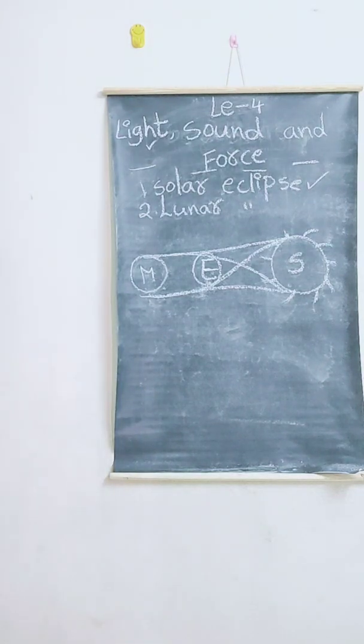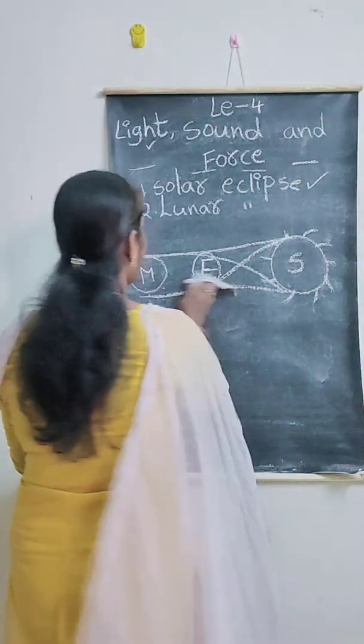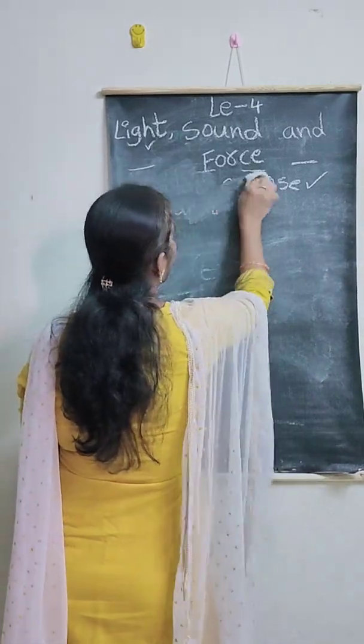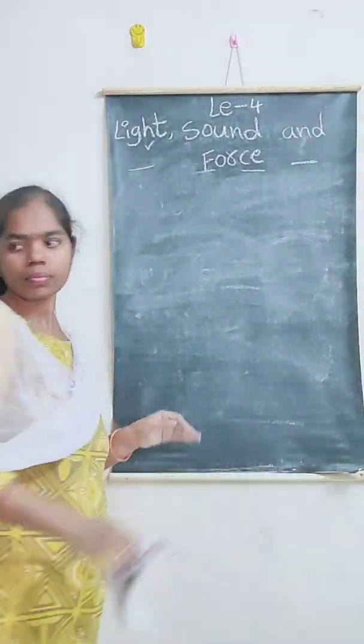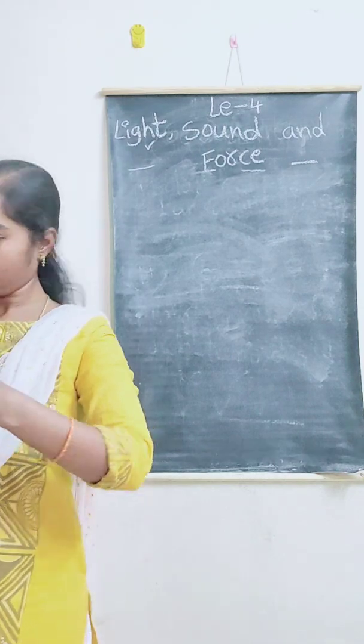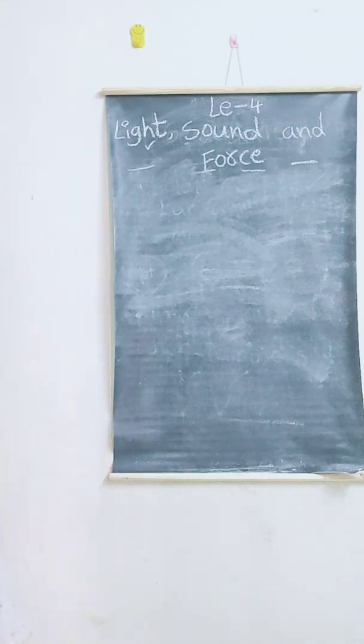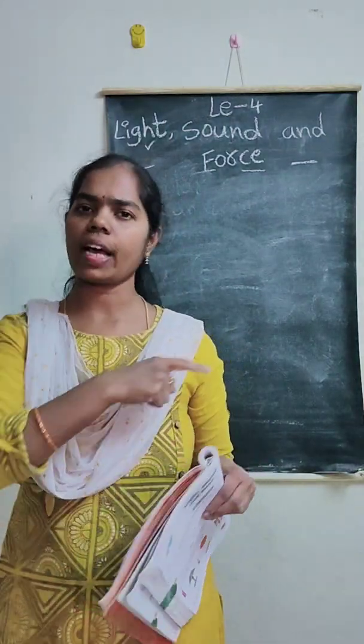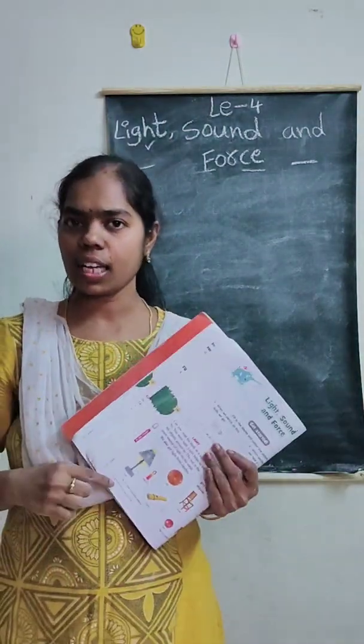Now let's try to learn about sound. We are listening to different types of sounds around us every day. Yes or no? Yes.